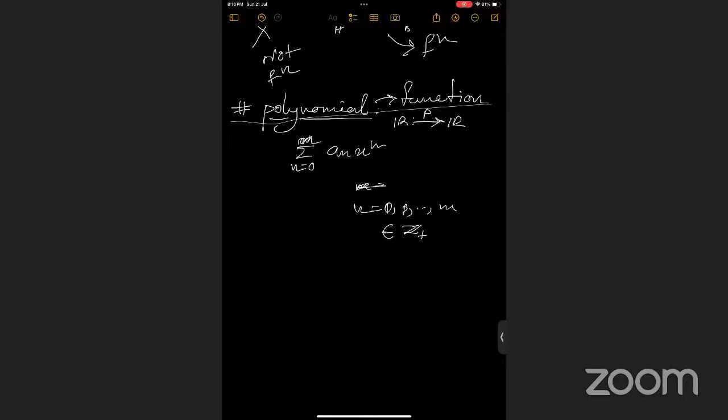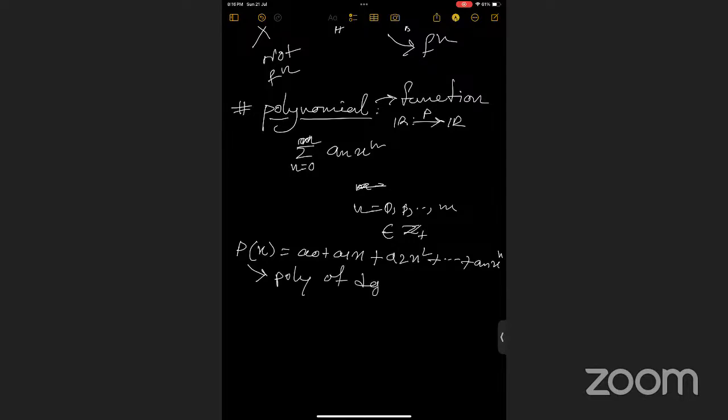So we can expand this as p(x) equals a naught plus a1x plus a2x squared plus dot dot dot plus anx^n, right? Then we say that this is a polynomial of degree n.